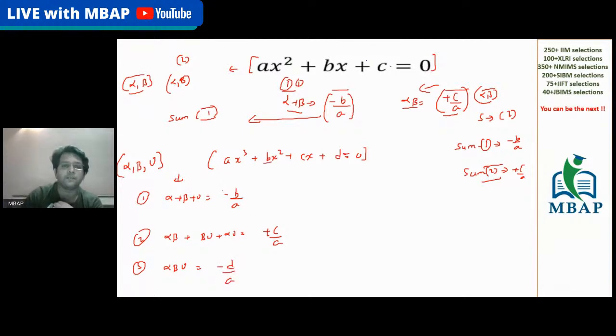Taking 3 at a time, you multiply all 3 of them together, and it will be given by minus d by a. Or what you are saying is b by a, c by a, d by a. The only thing that we are doing is changing the sign alternatively. So sum of all the roots taking 1 at a time will be minus b by a. Sum of the roots taking 2 at a time will be given by plus c by a. Sum of the roots taking 3 at a time will be given by minus d by a. I repeat, this is minus d by a.